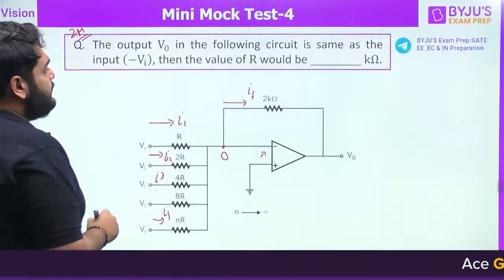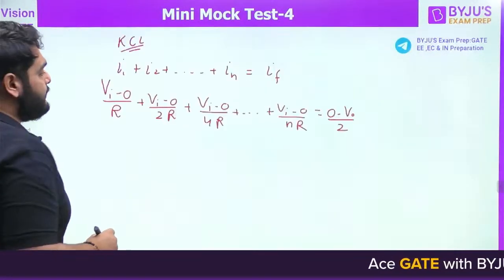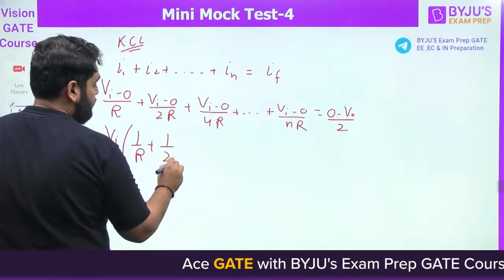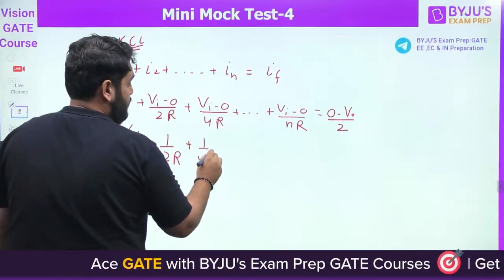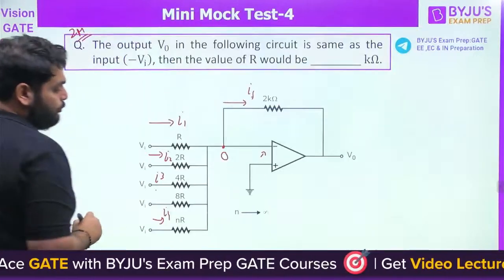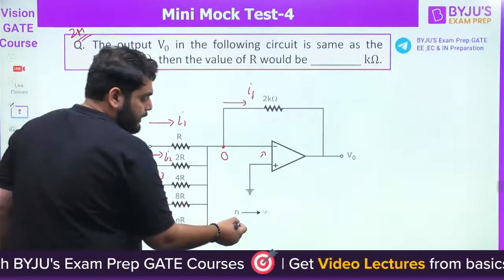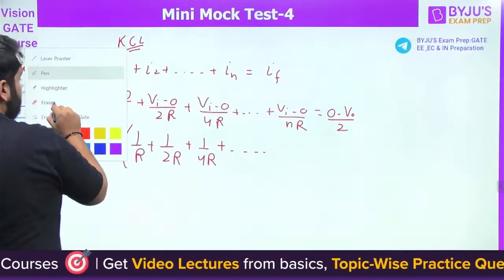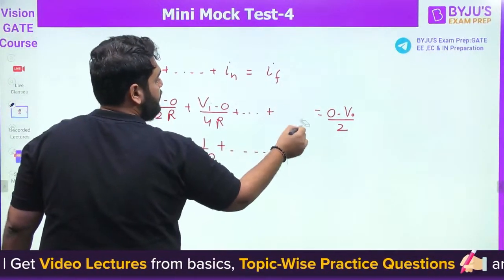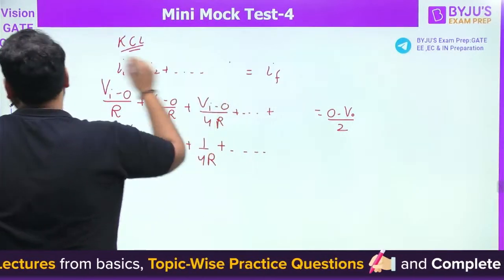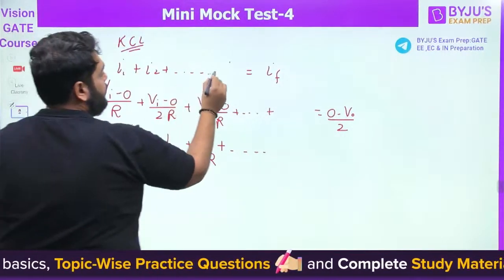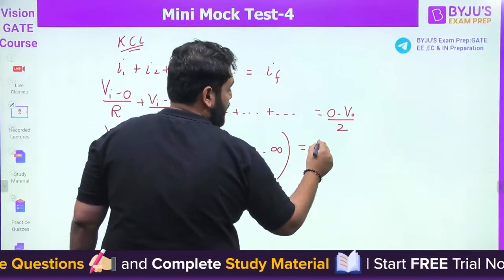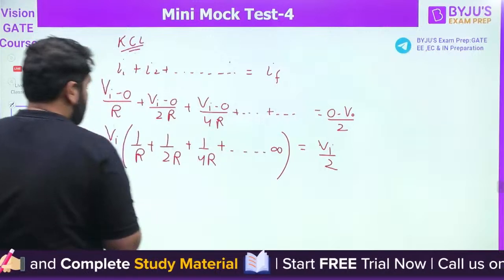Now, according to the question, what is the output voltage? The output voltage is minus Vi. One more thing: they have said that it is infinite, so you cannot write it down like this here, because it is mentioned that it is infinite. This is equal to Vi divided by 2. So Vi cancels with Vi.